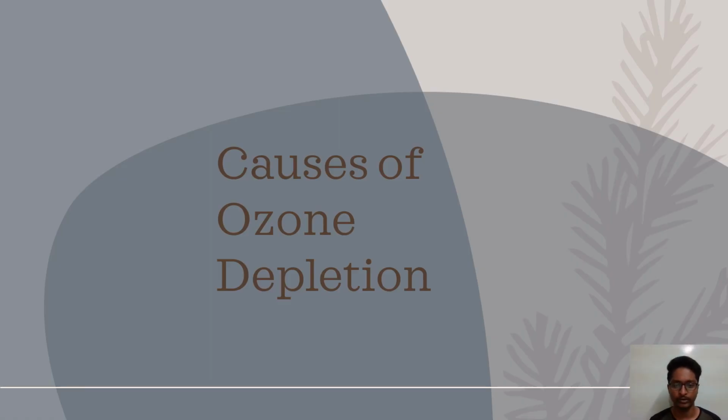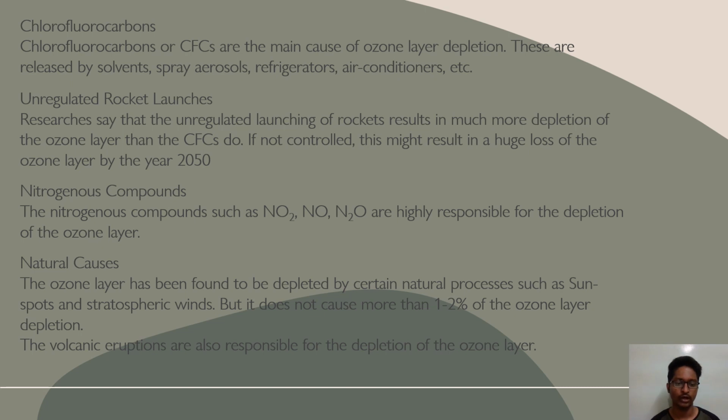Causes of ozone depletion. Chlorofluorocarbons. Chlorofluorocarbons or CFCs are the main cause of ozone layer depletion. These are released by solvents, spray aerosols, refrigerators, air conditioners, etc. Unregulated rocket launches. Researchers say that unregulated launching of rockets results in much more depletion of the ozone layer than the CFCs do.